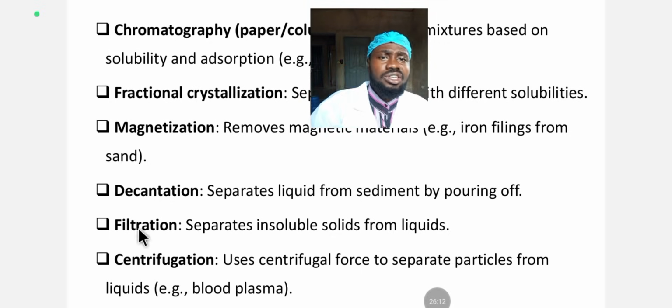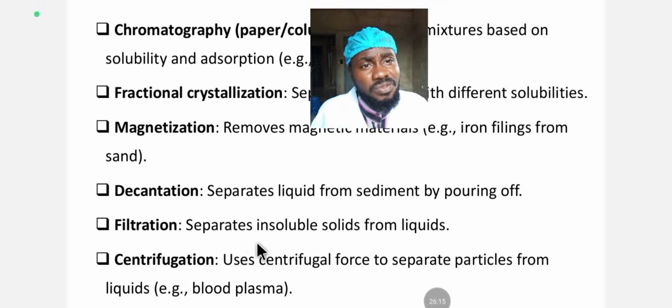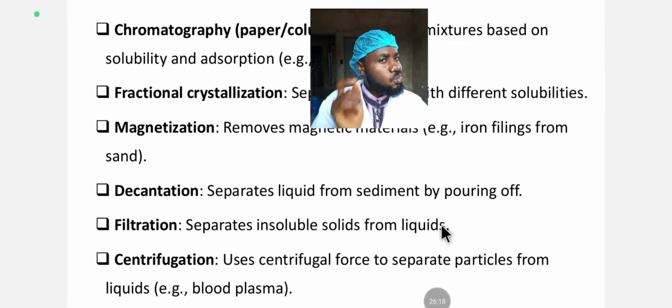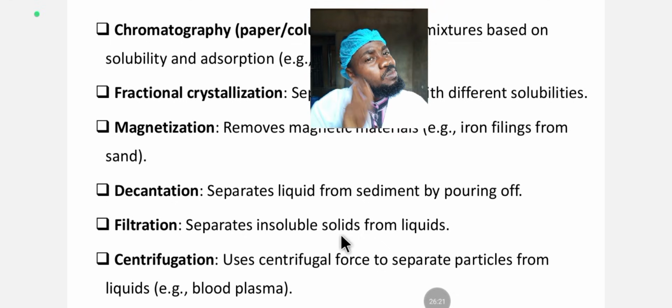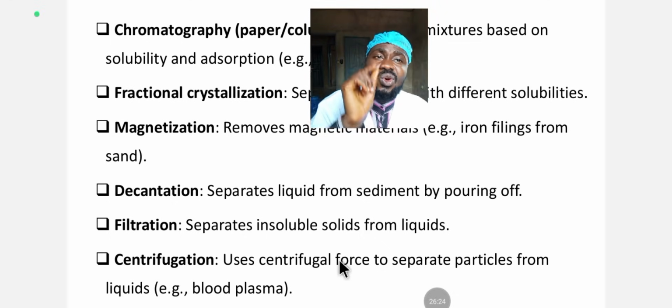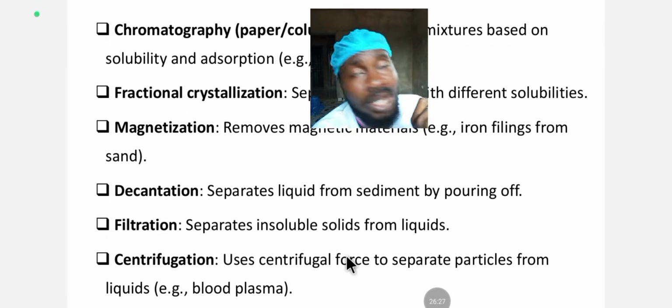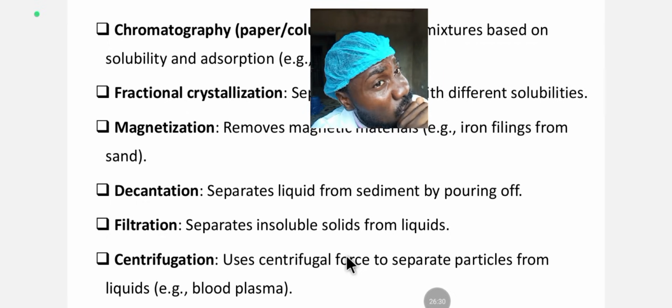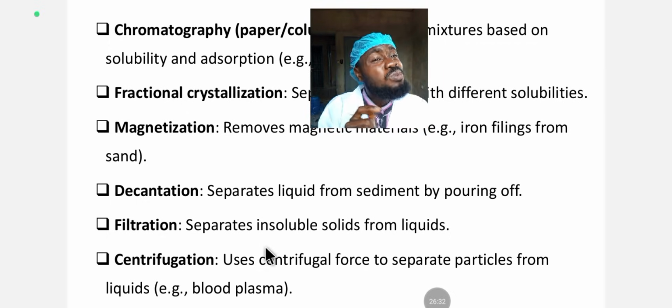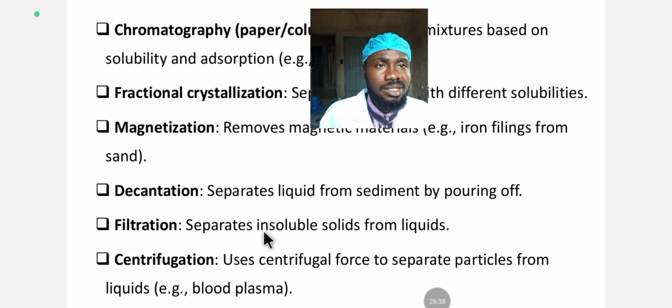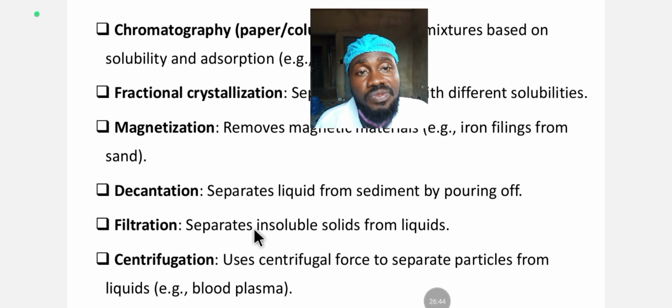So filtration, let's look at the filtration process. Filtration is the method of separating insoluble solid from a solution. When the solid is soluble, you can't filtrate. It is used for insoluble solids from a solution, or insoluble solid from a liquid. And how do you do that? You can use a filter paper to separate insoluble solid from a liquid. Filter paper is commonly used.